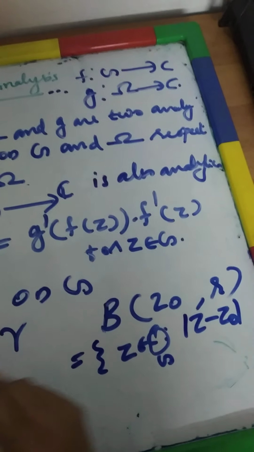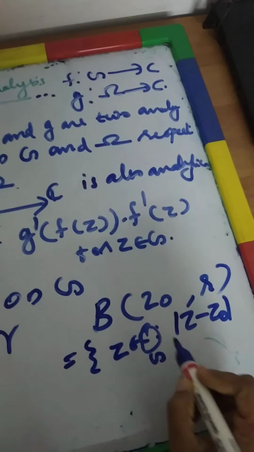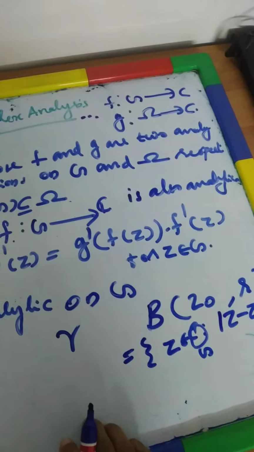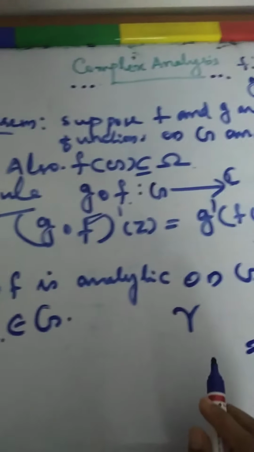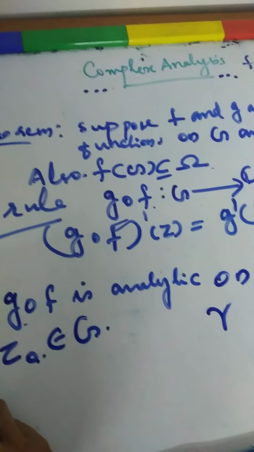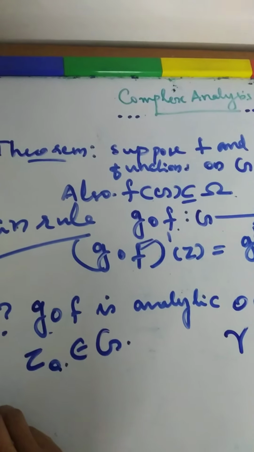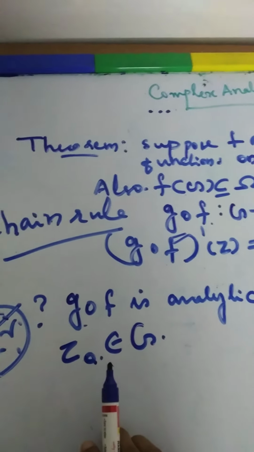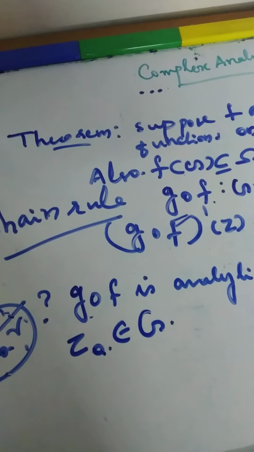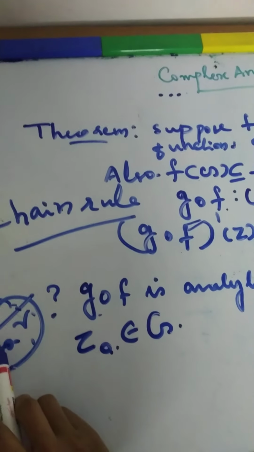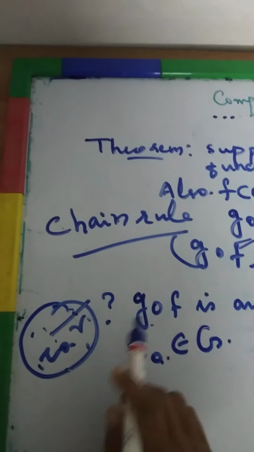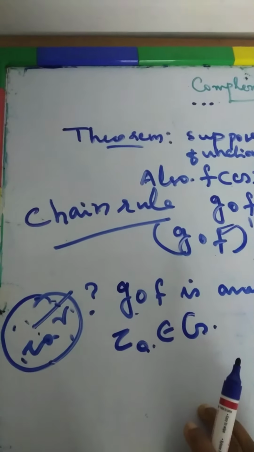You take z0 from G. So the set belongs to G such that modulus of z minus z0 is less than r, this neighborhood. At each point of this neighborhood, we have to show that the derivative of G composition f exists. First, we will prove G composition f is differentiable at this point. How will we show G composition f is differentiable at z0?